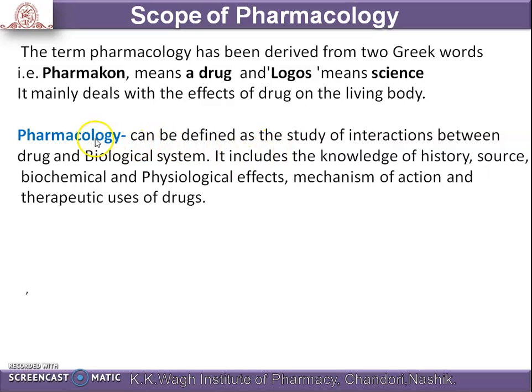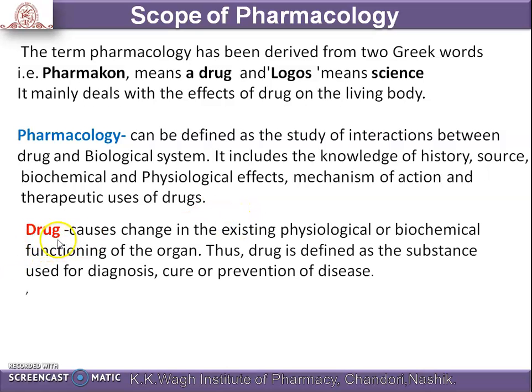But this cannot explain all about pharmacology. It can also be defined as the study of interaction between the drug and biological system. That means what happens between the drug and the biological system. It mainly involves the history of that drug, source of that drug, biochemical and physiological effects of that drug, mechanism of action of that drug, and therapeutic uses of the drug.